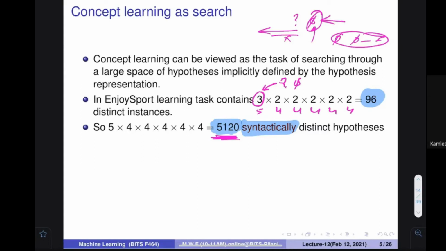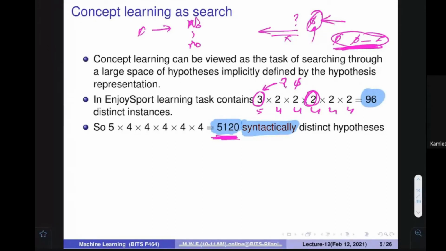Because phi says that I will not accept any value at this particular place. So this phi is a very interesting thing. Whenever there is a single phi, all the values, all the y's, are actually no.